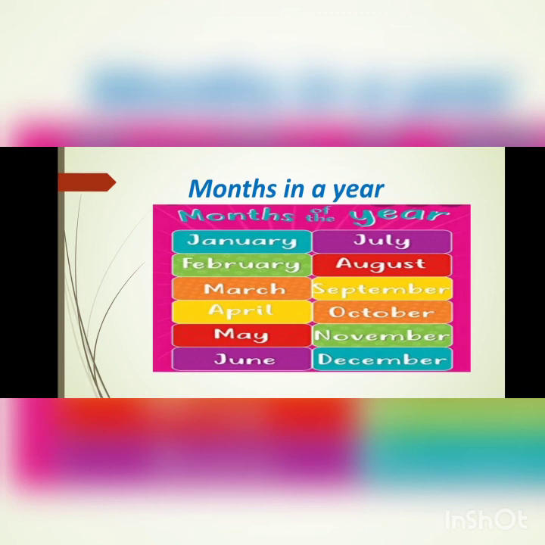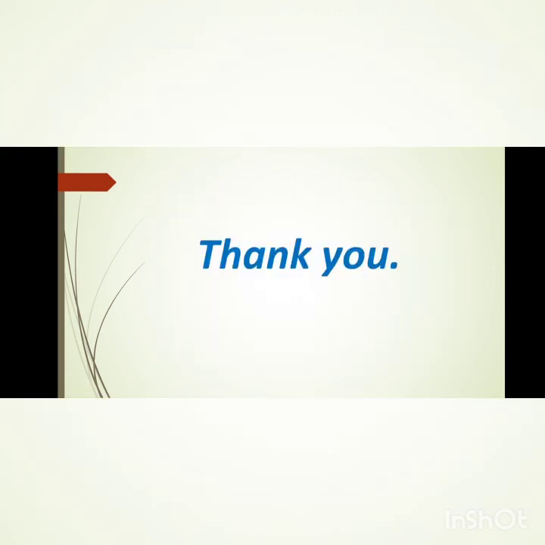January, March, May, July, August, October and December have 31 days. And 4 months have 30 days. Which months are they? April, June, September and November. Only February has fewer days. February has 28 days. So students, I hope you understand the lessons. Thank you.